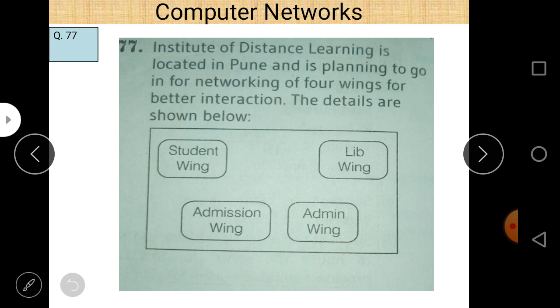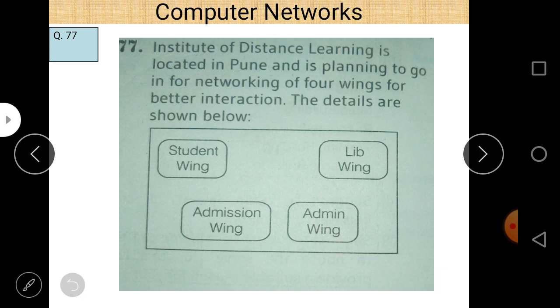So to solve this type of numerical problem, first of all, just revise the different types of networking devices and different types of transmission media. As far as cable layout and server are concerned, it is very simple. And as far as cable layout is concerned, you will try to reduce the cable length. That is the concept. So, question number 77 here.